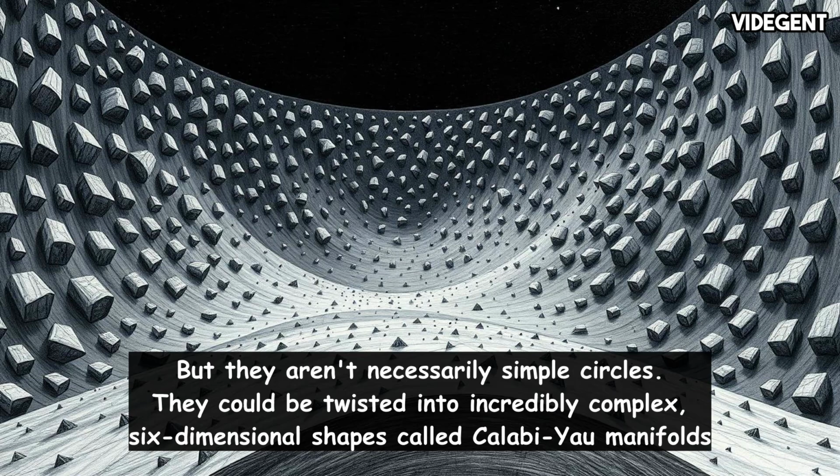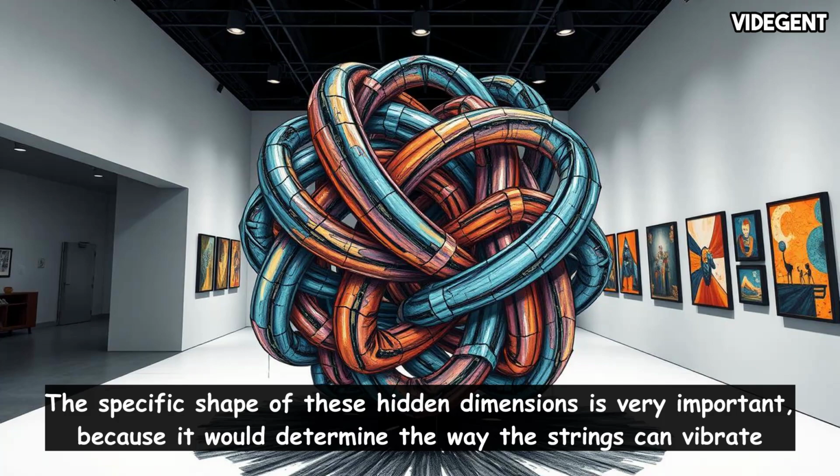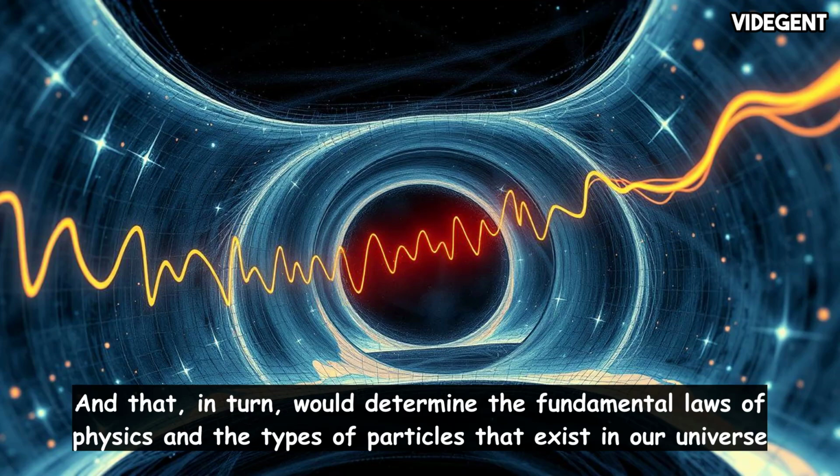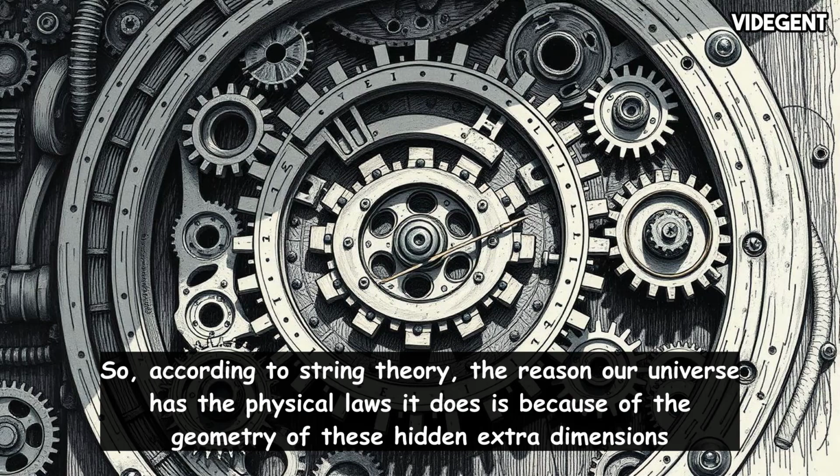But they aren't necessarily simple circles. They could be twisted into incredibly complex 6-dimensional shapes called Calabi-Yau manifolds. The specific shape of these hidden dimensions is very important, because it would determine the way the strings can vibrate. And that, in turn, would determine the fundamental laws of physics and the types of particles that exist in our universe. So, according to string theory, the reason our universe has the physical laws it does is because of the geometry of these hidden extra dimensions.